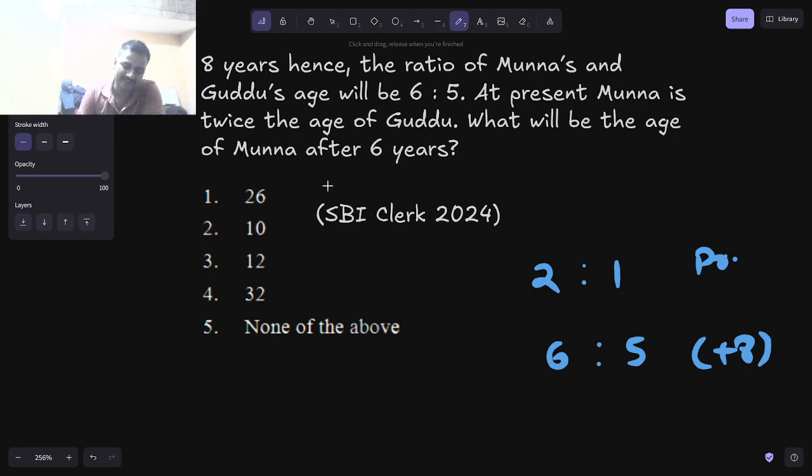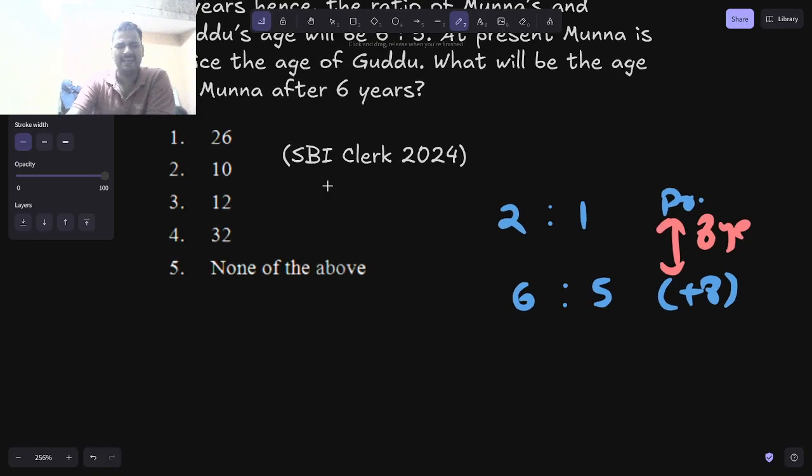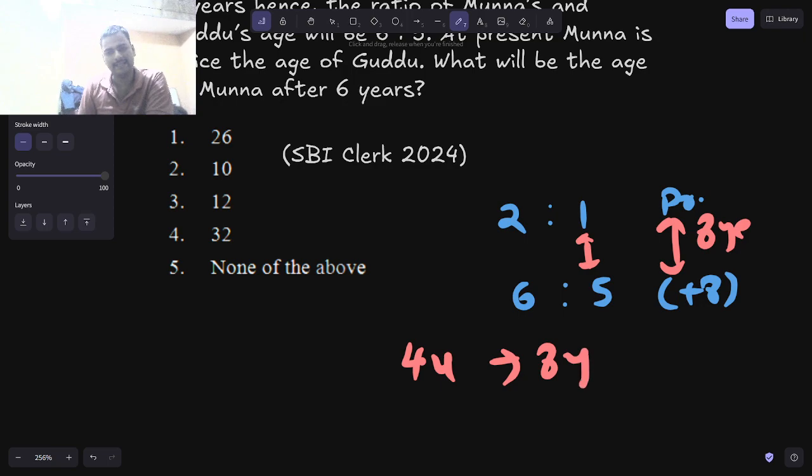Now, first thing you have to do is the gap should be same. So the gap here is 1 unit, gap here is 1 unit. So perfectly fine till now. We don't need to multiply with something to make the gap same. Now, because here the gap is of 8 years, this is the exact value, and here the gap is of 4 years. So I can say gap is of 4 units, sorry. So 4 units correspond to 8 years. So 1 unit should correspond to 2 years.